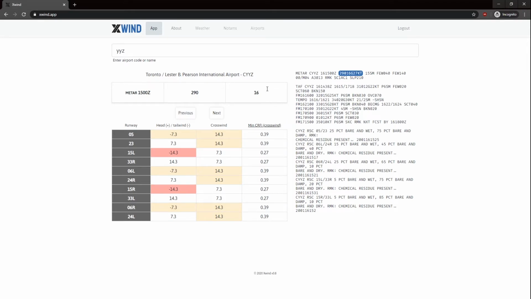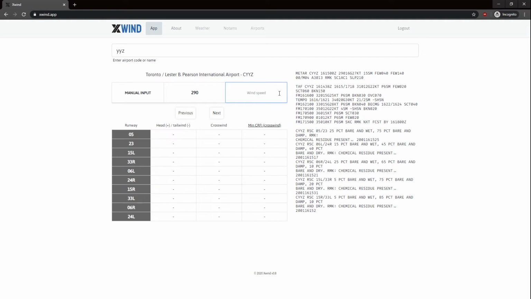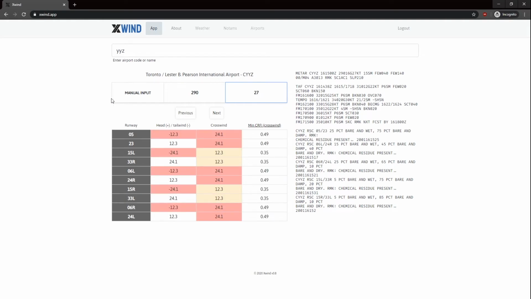Now, if you're wondering, the boxes are clickable, and when you click the boxes, you can replace the 16 by, let's say, 27 to see what the gusts are at 27. So you simply put 27. When you do that, it shows manual input on the left here, so that you know it's not coming from anywhere else. There's nothing highlighted right now, but you can see there's a lot more red because the winds are much stronger now at 27 knots. You can put 16 back, you can see it's still highlighted, or you can click previous or next and go back to cycling through the winds.